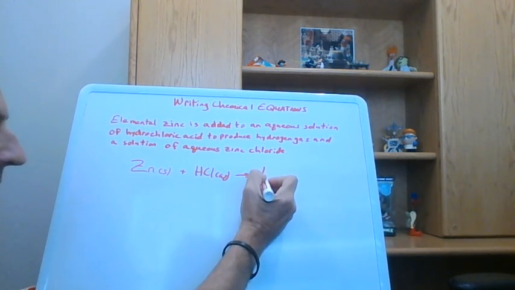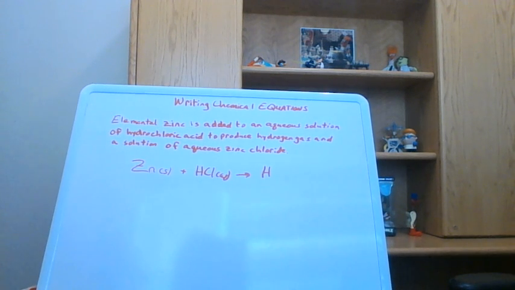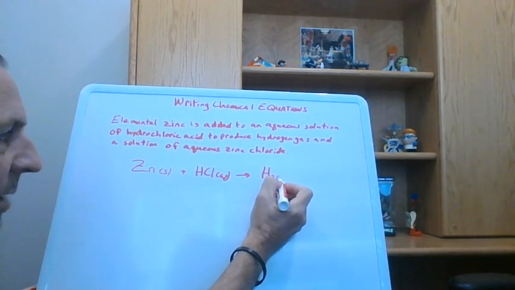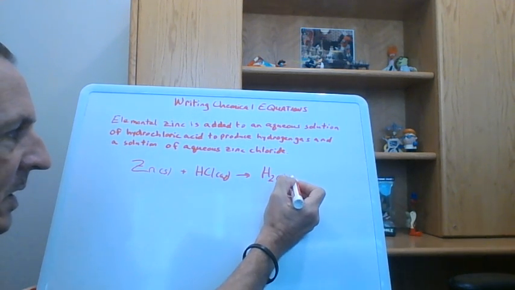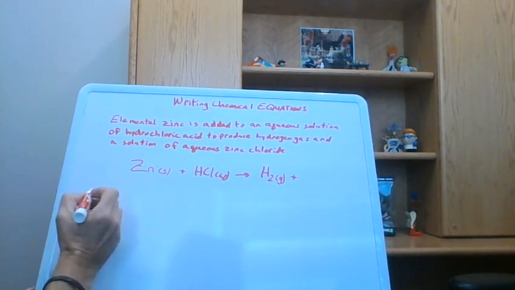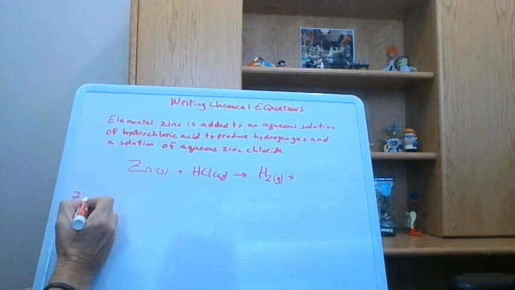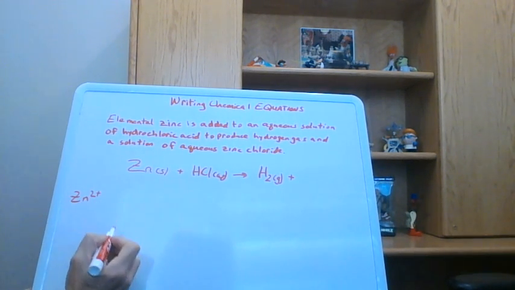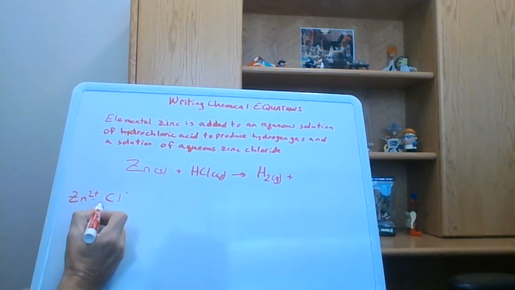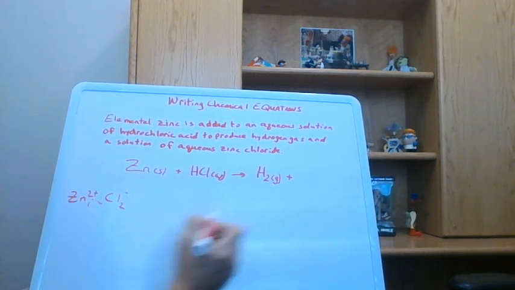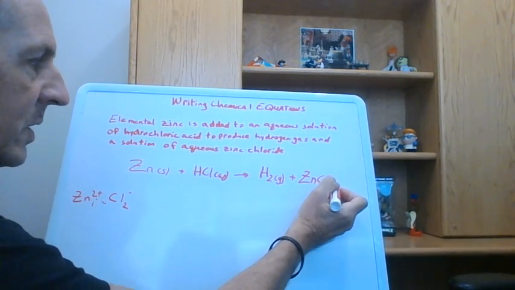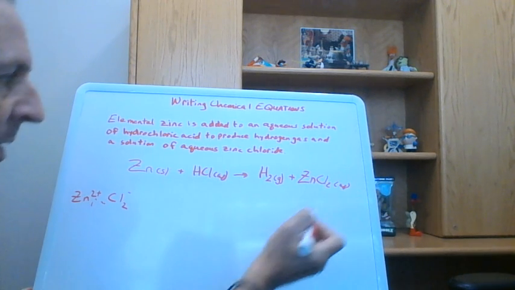So our symbol for hydrogen is an H. But remember our Have No Fear Of Ice Cold Beer, hydrogen is diatomic, so we have H2. And the other thing we're producing is zinc chloride. So remember, zinc is one of those elements that always forms a 2+ charge. Chlorine is in group 7, so it's always going to have a -1, so we need 2 chlorine for every 1 zinc. So we're going to have ZnCl2, and we said that it is aqueous.